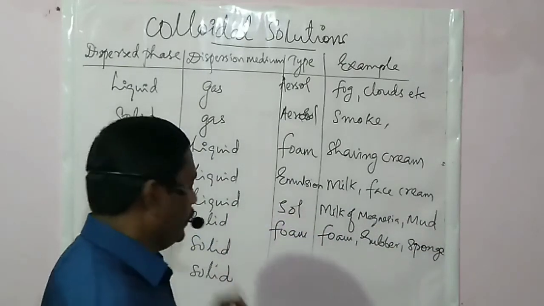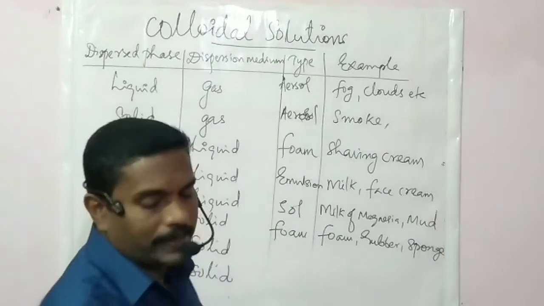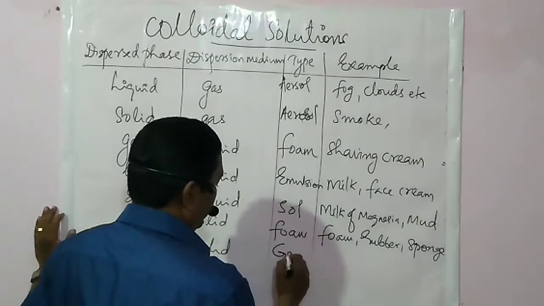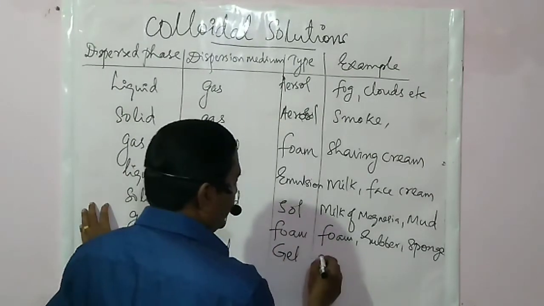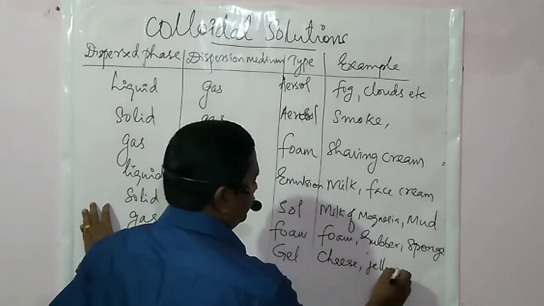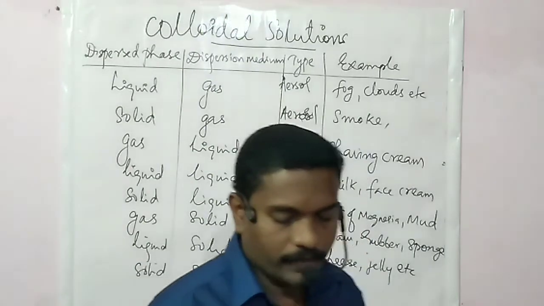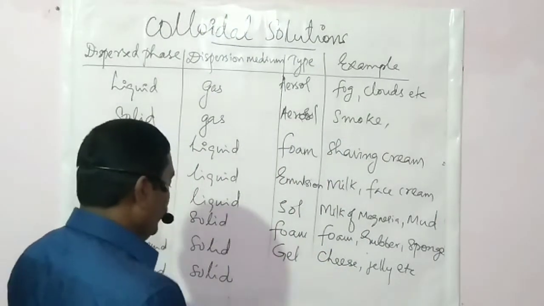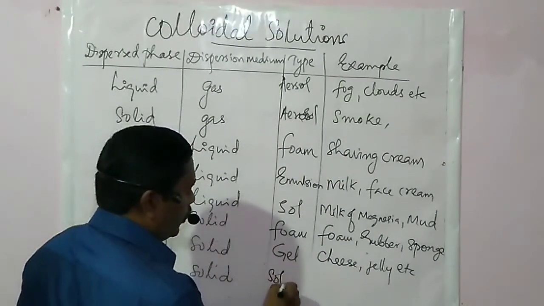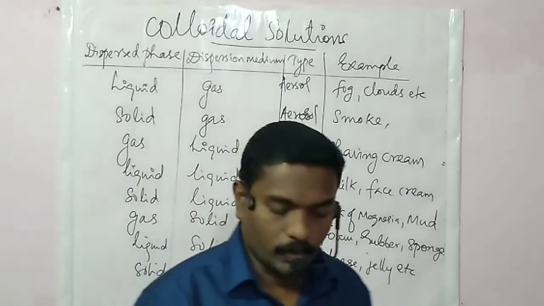Then the next one, liquid in solid, is gel. That is jelly, cheese, etc. Then the last one, solid in solid, is solid sol.